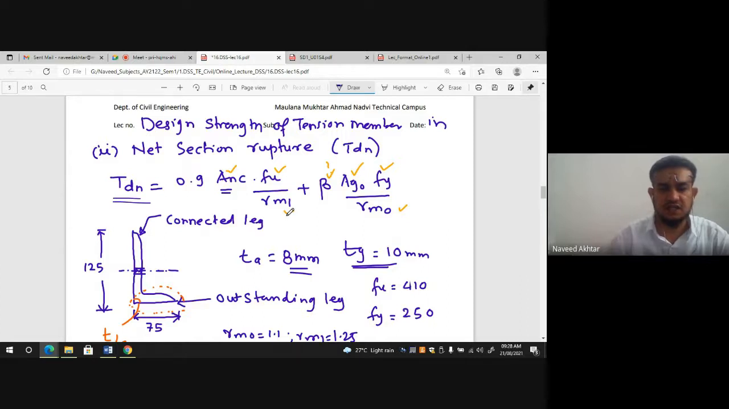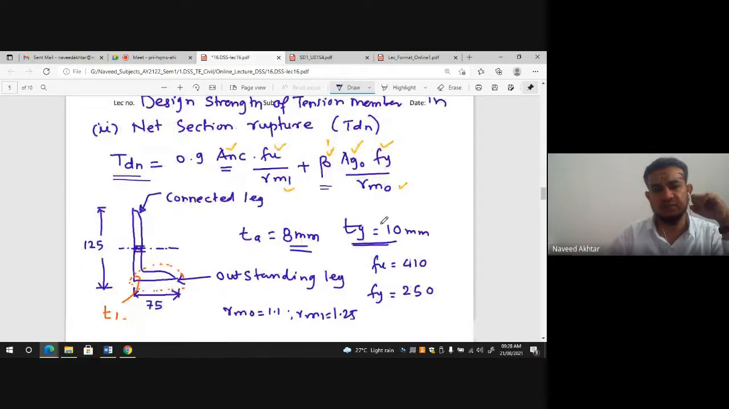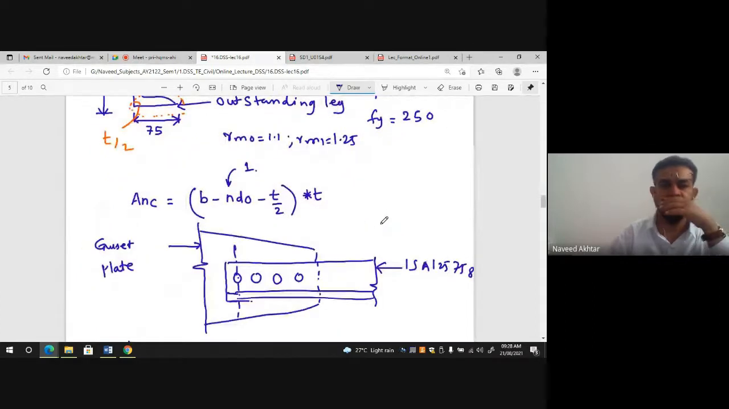That is 1.25. And then beta Ago Fy upon gamma M0, where Ago is the gross area of the outstanding leg, beta is the shear lag effect of the outstanding leg, and gamma M0 is the partial safety factor for material for yielding, which is also given in Table number 5 of your IS 800:2007.